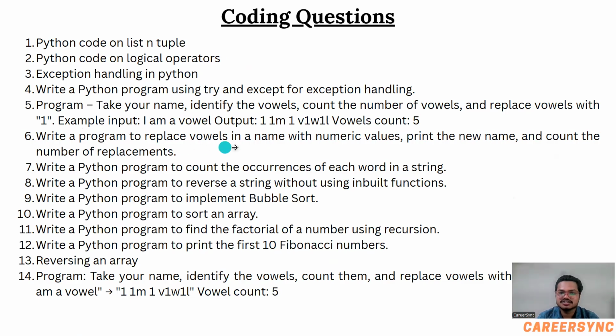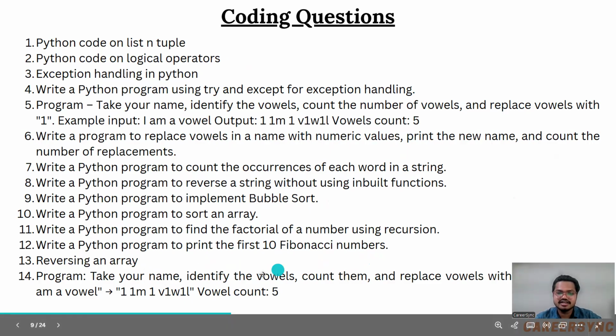Write a program to replace vowels in a name with numeric values. Write a Python program to count the occurrence of each word in a string. Write a Python program to reverse a string without using an inbuilt function. Write a Python program to implement bubble sort on an array, find the factorial of a number using recursion, and print the first 10 Fibonacci series numbers. Reverse an array program, take your name with the identifier. It is the same question as the fifth one.